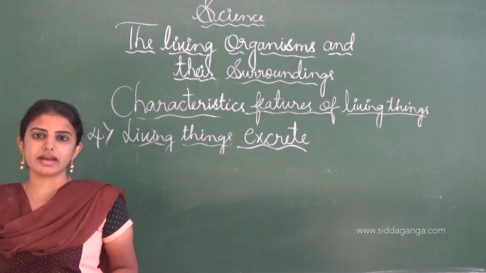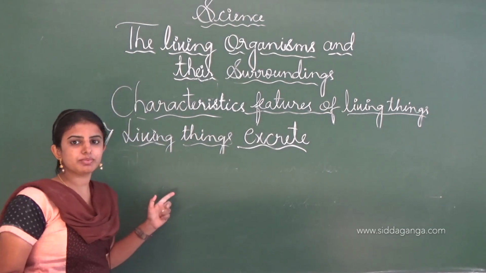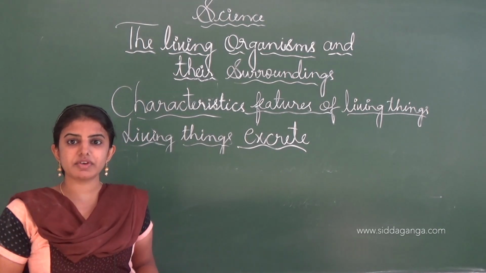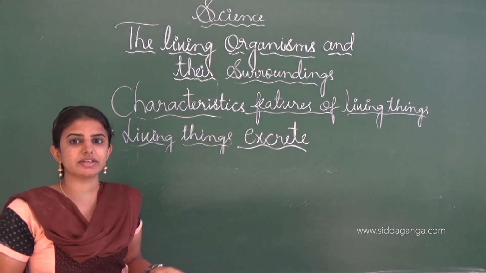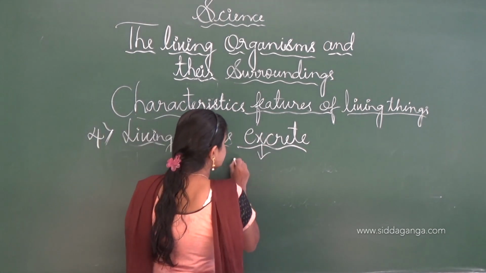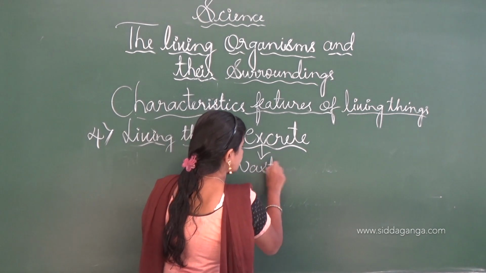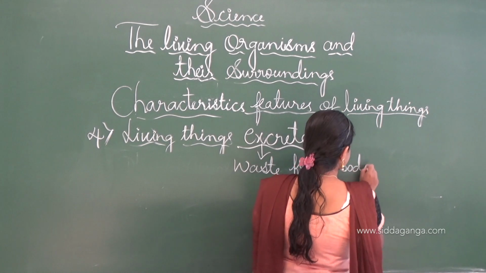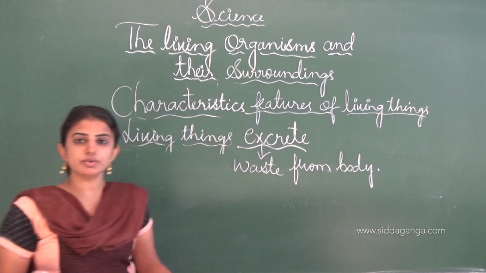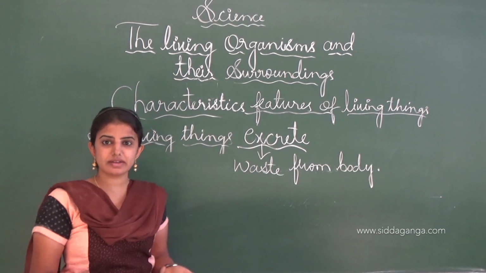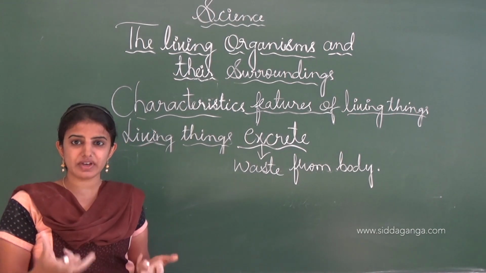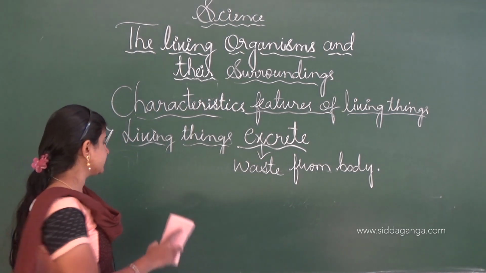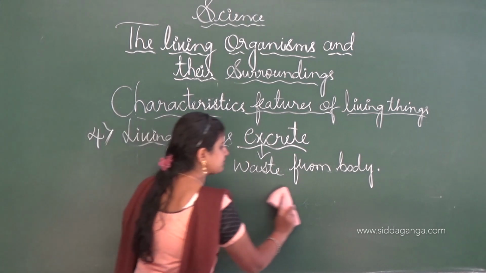See, living things excrete. Excretion is a very important process for all living organisms. Man and different types of animals and birds excrete. Excretion means removal of waste from the body. Like that, as I told you, the camel excretes very dry dung, and in human beings also the excretion process takes place.